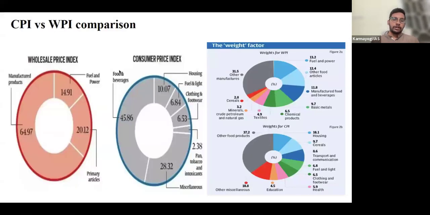Now if you take the comparison with the CPI, we have already seen manufactured products are the dominant one in the WPI, the wholesale price index. But in the consumer price index, the dominant ones are food and beverages. So this difference is very, very important, right? In the WPI it is followed by fuel and power, and primary articles like food. In the CPI, the next one here is housing, right? So the first two you can remember, that will be sufficient.